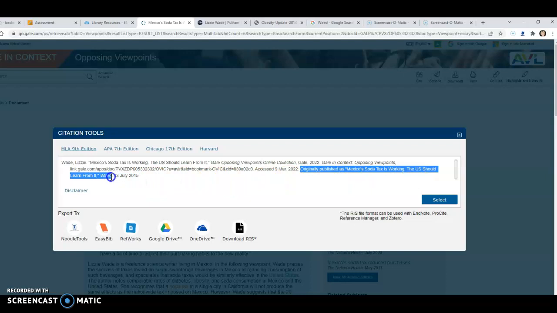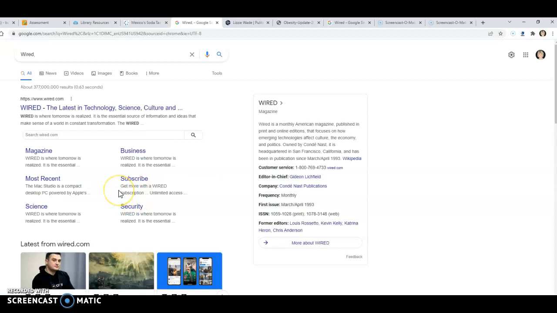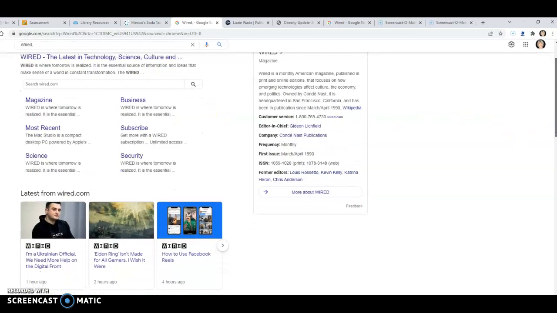Wired, July 2015. I can just put my mouse right over that and search for it. And fabulous, in just a few seconds it's telling me that this has the latest in technology. So I don't even have to go to the website.